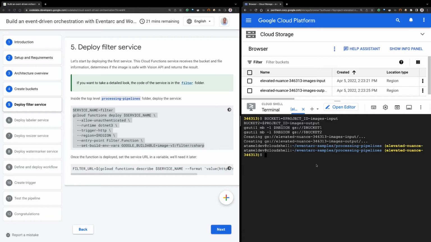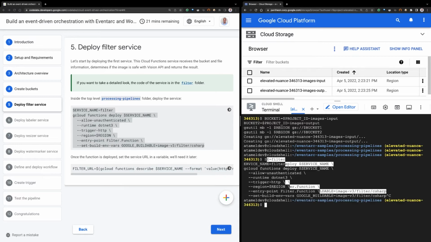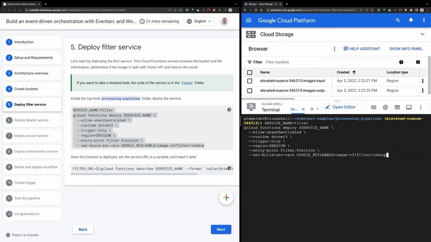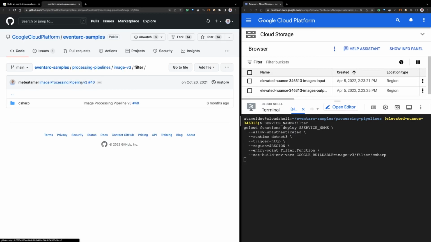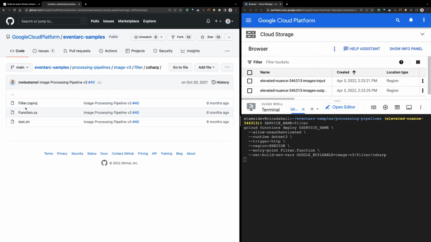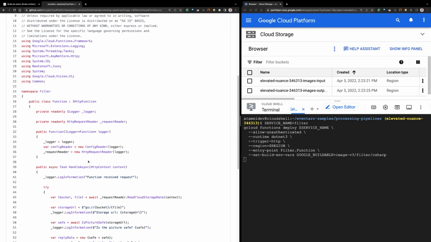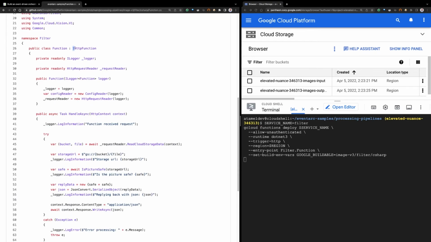Let me clear this and let's paste it. And okay, as this is happening, let's look at the filter function. The code is on GitHub. It's a C# function, so it's written in C#, but it can be any language that Cloud Functions supports, like Node.js or Python or anything else. But the function itself is an HTTP function, so it receives HTTP calls.